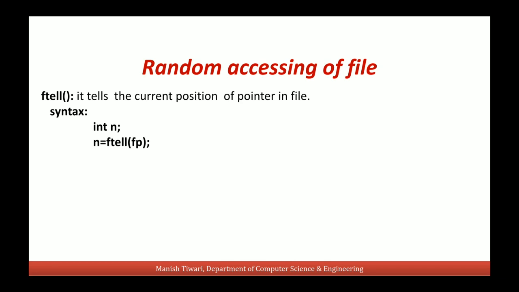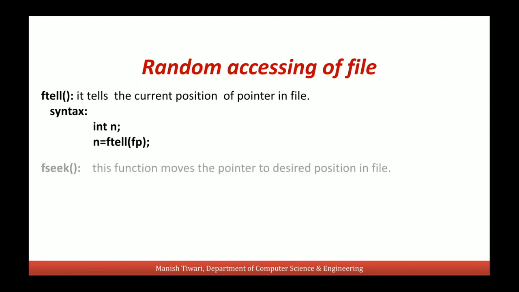Let's say we are doing a write operation with the file, and suppose we have written 10 characters into the file. So the current position of this file pointer will be 11 now. So the value of n in this case will be equal to 11. And suppose we are doing a read operation, and suppose we have already read, let's say, 20 characters, then the current position of this file pointer will be at the 21st character. So the value of n will be 21 in this case. This we can get from this ftell function.